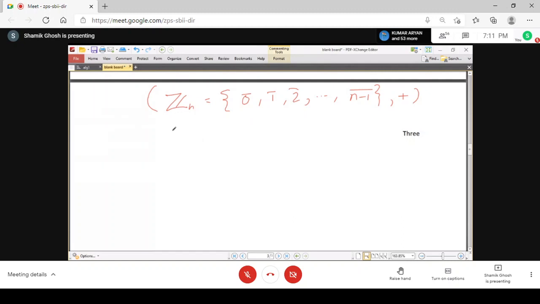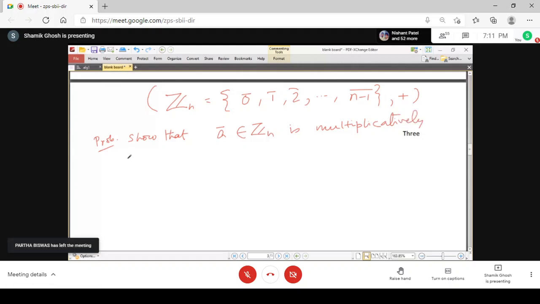Now from this group, I am giving you another problem: show that class A belongs to Zn is multiplicatively invertible.